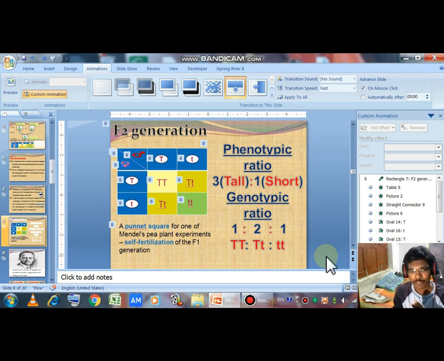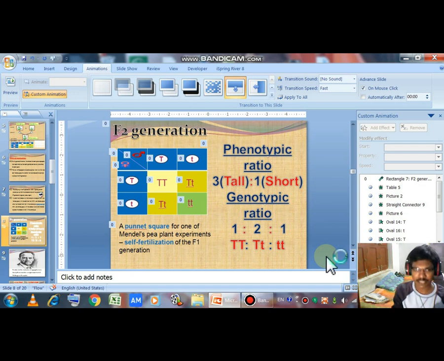In the law of dominance, we mentioned the importance of the allele and the number of alleles which express a particular character.